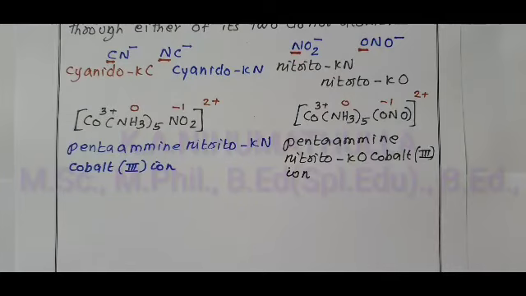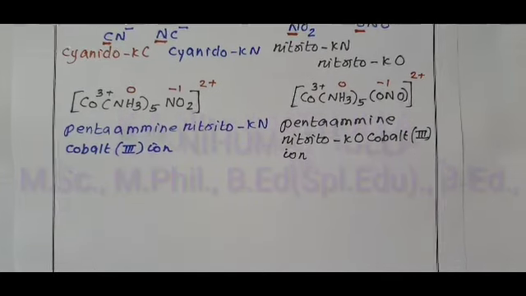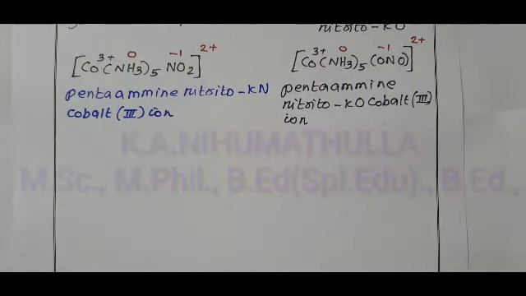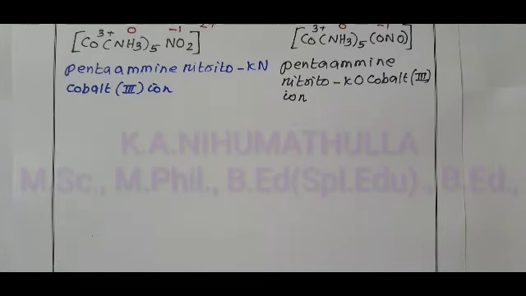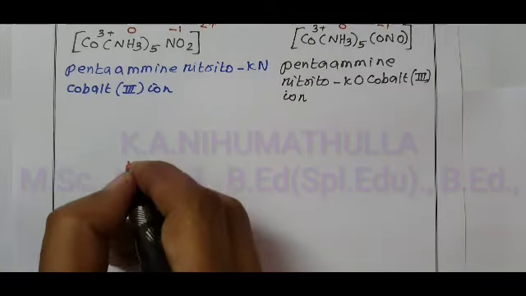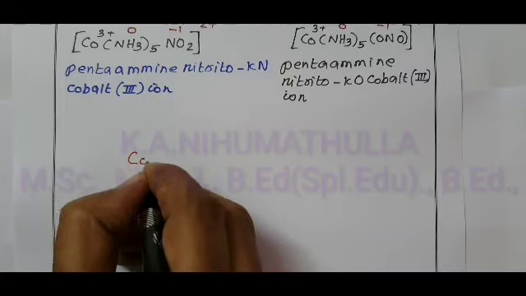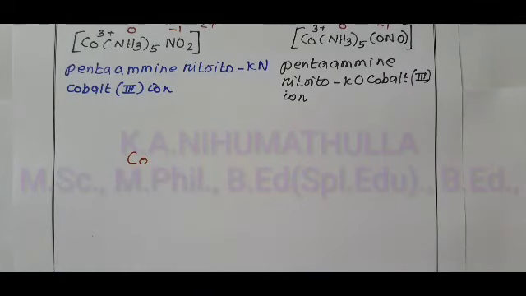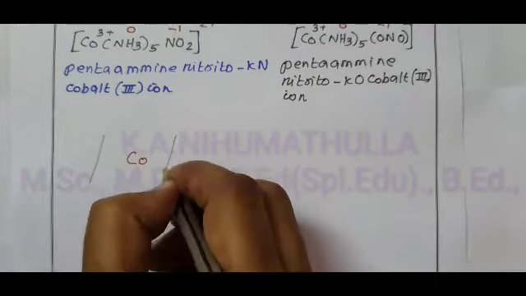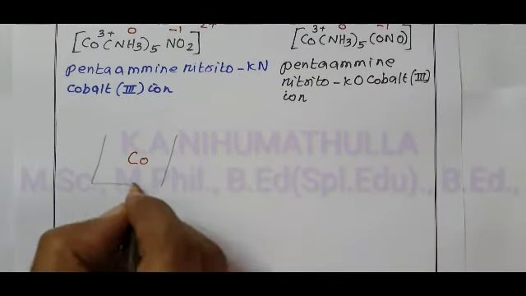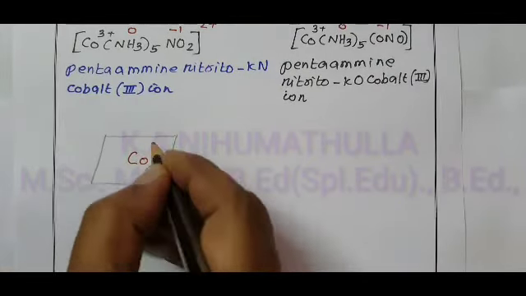Now we are going to draw the structure of these compounds which indicate the different linkage atom. The central metal ion in the first complex is cobalt. Coordination number 6 indicates it is an octahedral complex. In the corners of the square, 4 ligands are present.